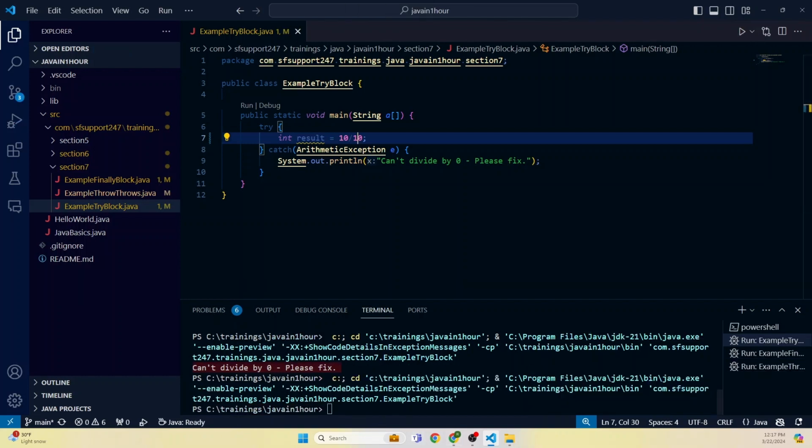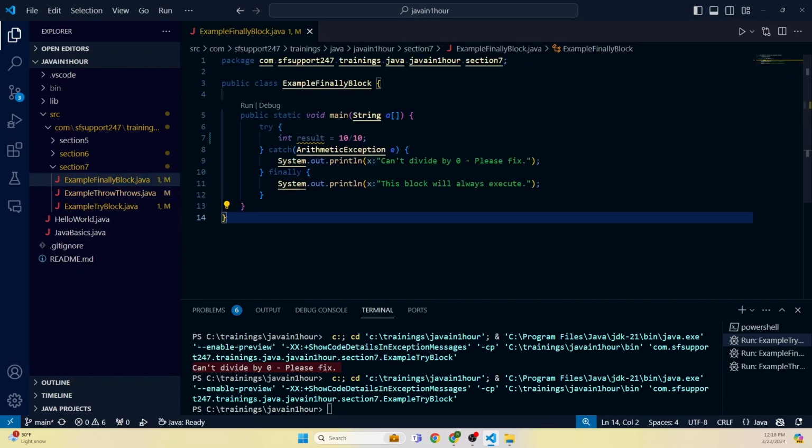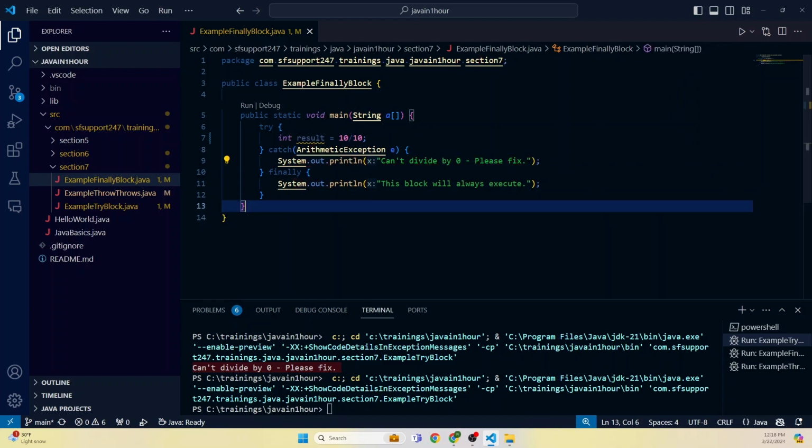See, we didn't get that message. It means Java didn't go into this block, so arithmetic exception is not thrown. This is about the try catch block. Let's go to the try catch and finally block. Here we are trying to divide 10 by 10. We are not expecting to see this, and the finally block will be executed always, right?